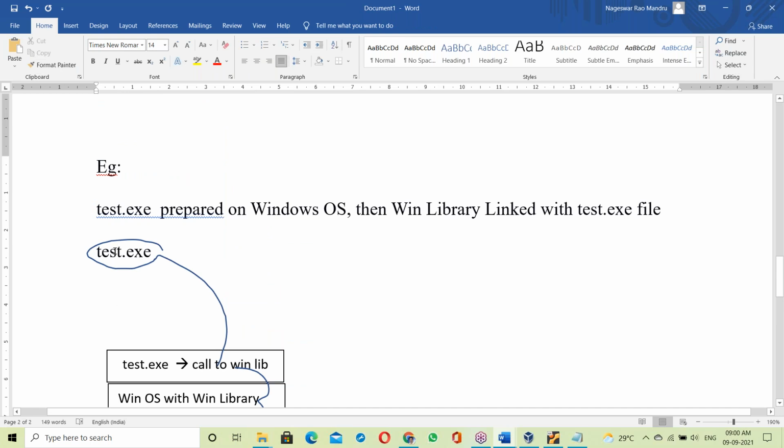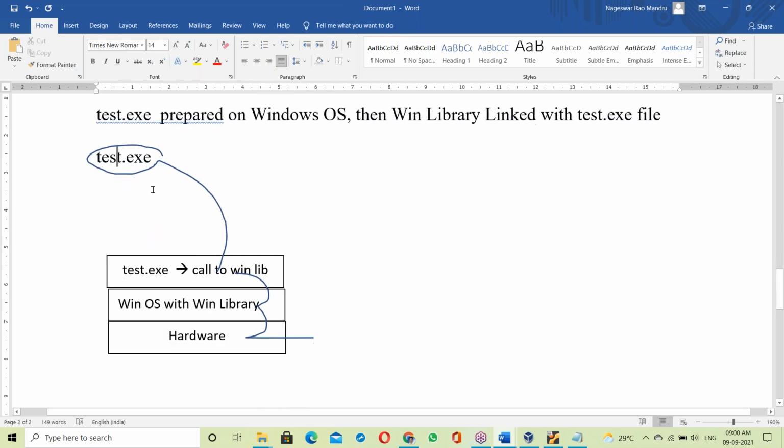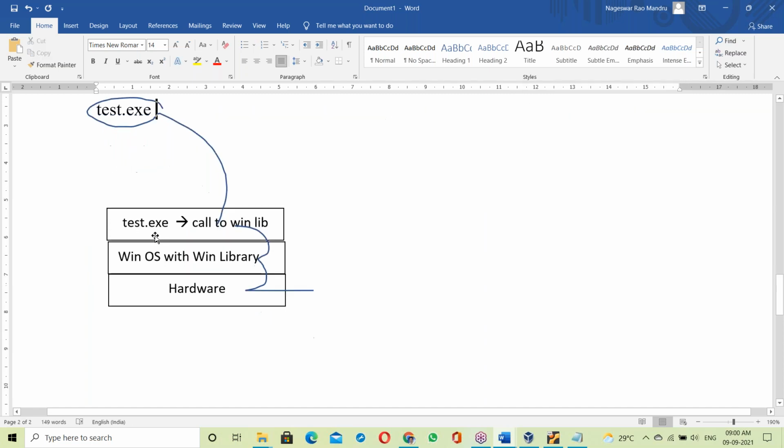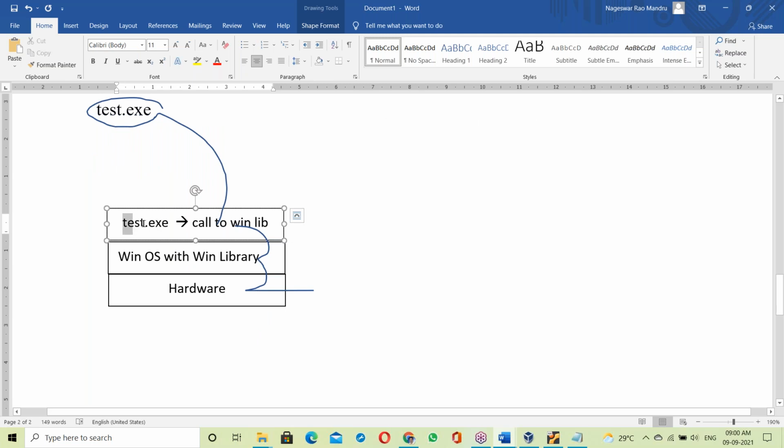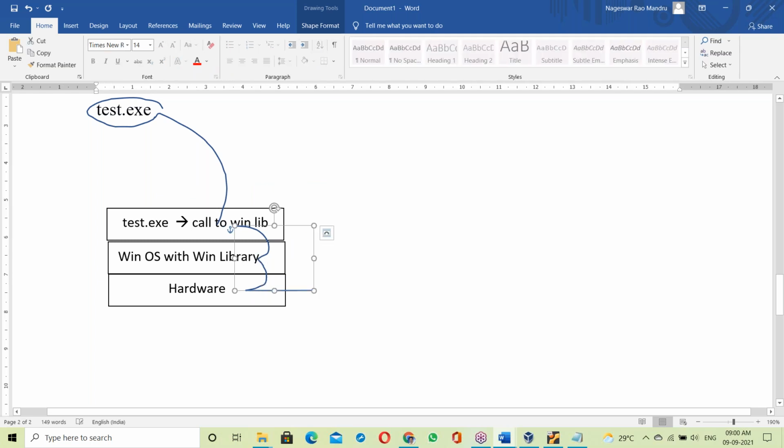See, the test.exe file is linked with the Windows library. Right? Since it's linked with the Windows library, it makes a call to the Windows library. It's available, so it simply calls the Windows library, and using that library it communicates with hardware components. That's it. So this is working on the Windows platform.